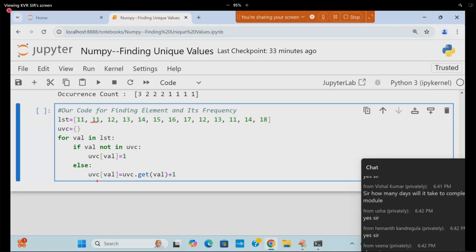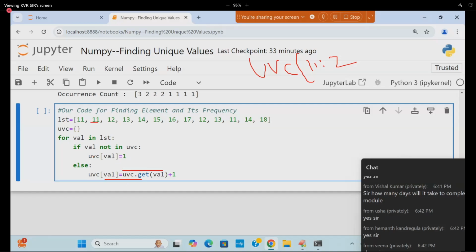So in this case, what is happening? 11 is coming. It will come to this place. What is the UVC of 11 now? Come on. So 11 is going to contain what? 2 now. Earlier it was added, or not? Now 11 is coming again. 11 not in UVC is False.